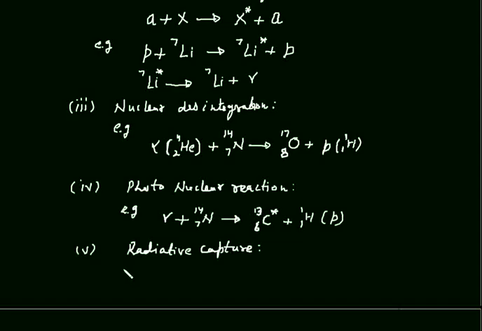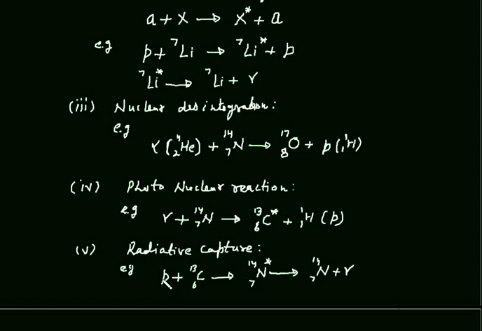Example of this radiative capture is, better if we write like this. This nitrogen we get in excited state, then we get nitrogen at ground state plus gamma radiations.